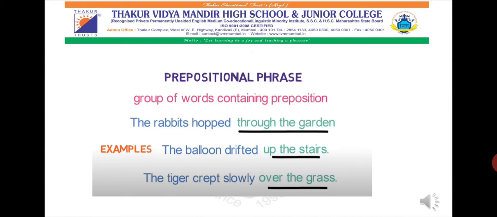And a prepositional phrase is a group of words consisting of a preposition, its object and any words that modify the object. Most of the time a prepositional phrase modifies a verb or a noun. At a minimum, a prepositional phrase consists of one preposition and the object it governs.